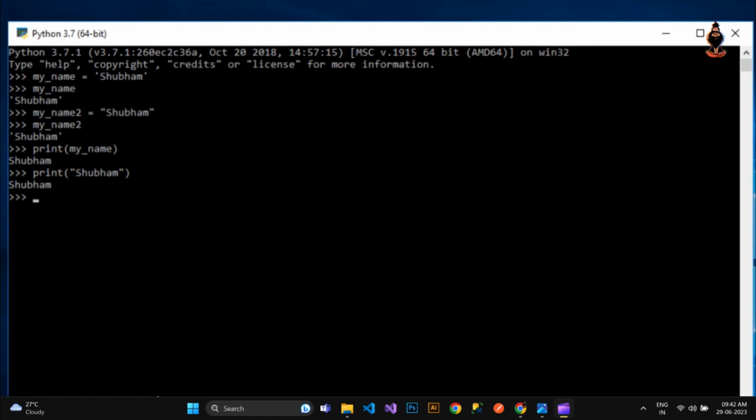The second sequence data type is list. Lists in Python are similar to arrays in any other language. It can be C or Java. So a list represents a group of elements. The main difference between a list and an array is that a list can store different types of elements. It can store a string, it can store an integer, it can store a float. So it can store different data types.